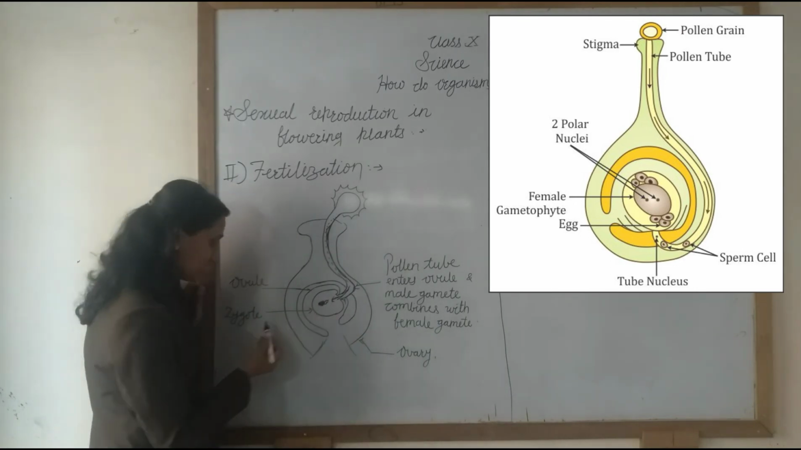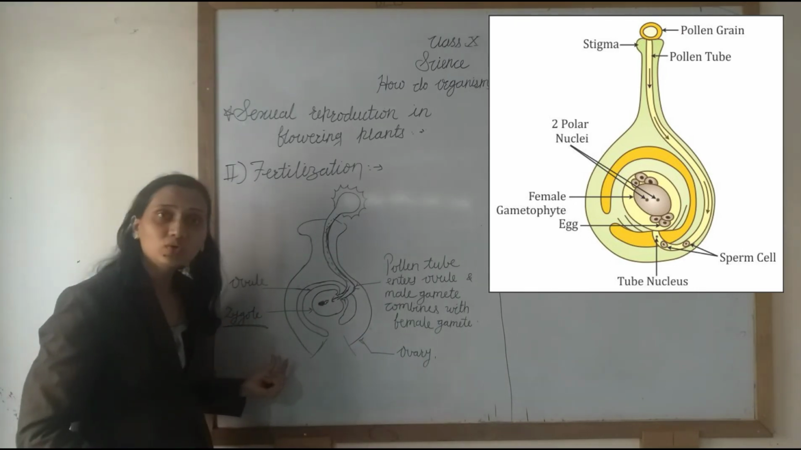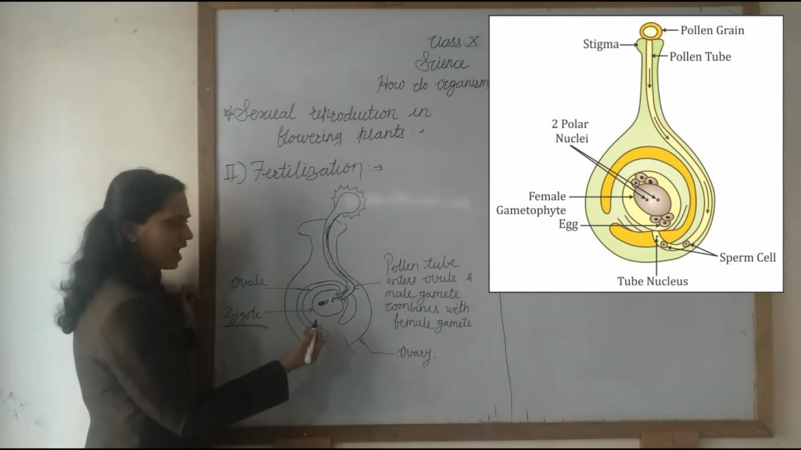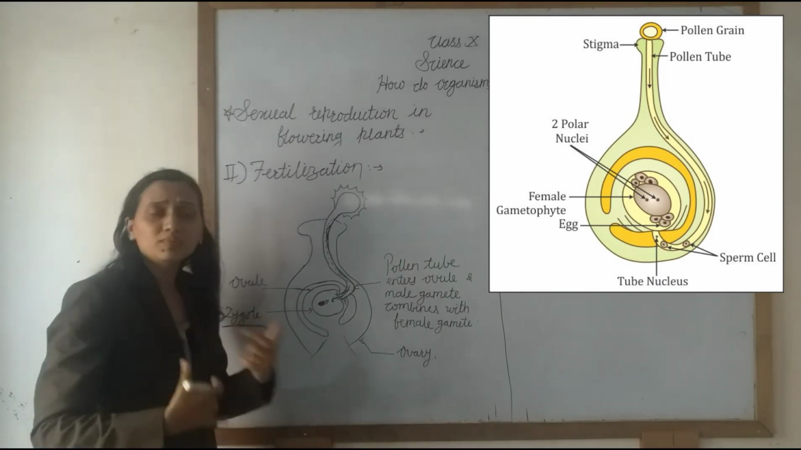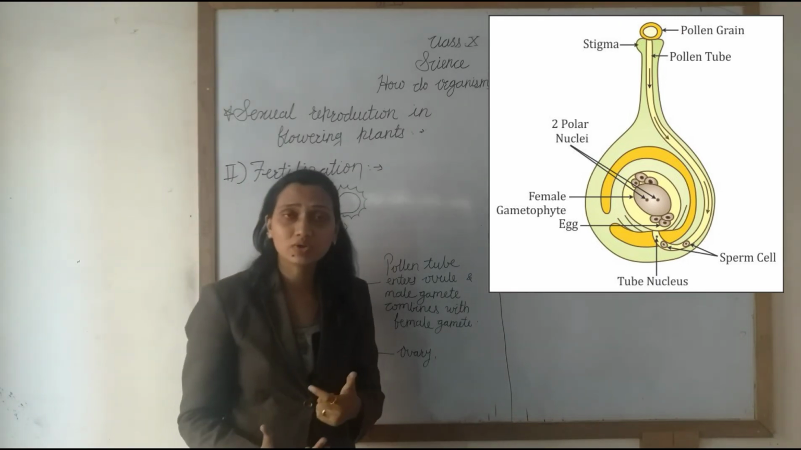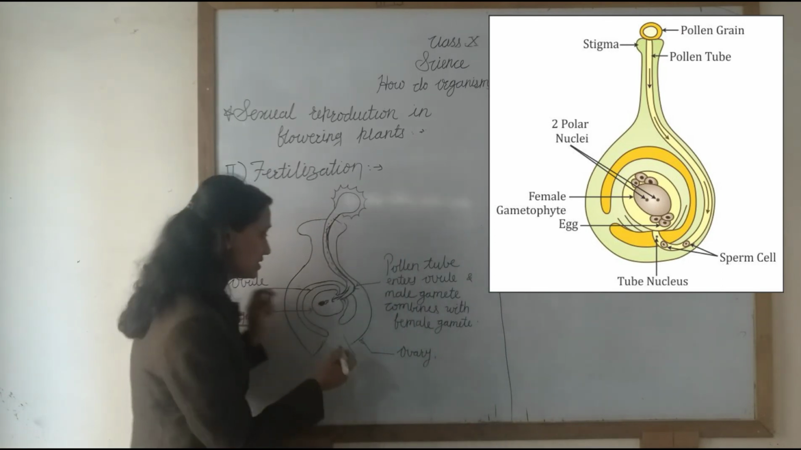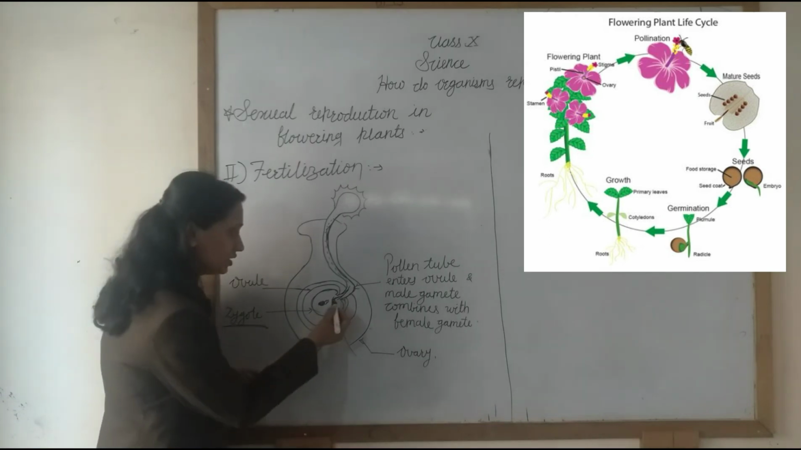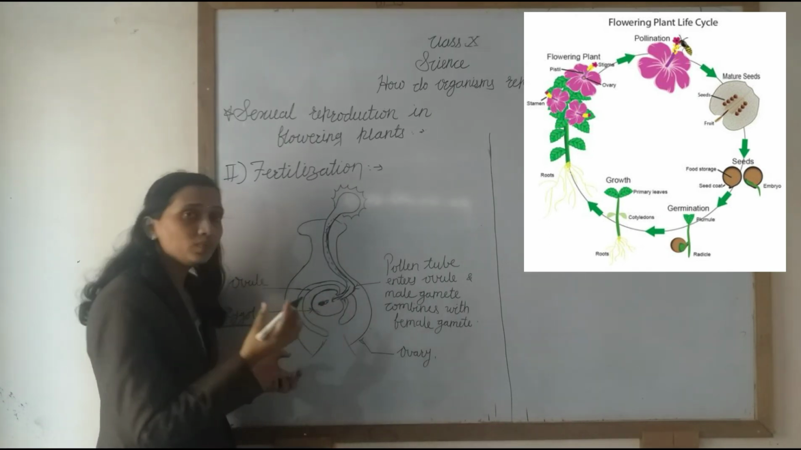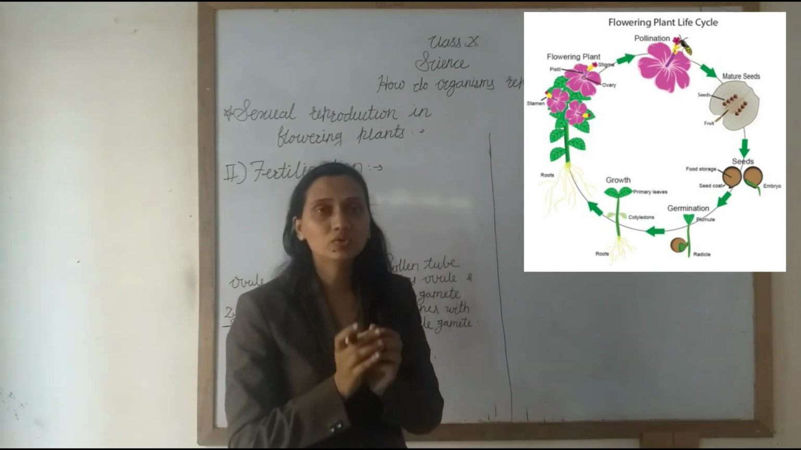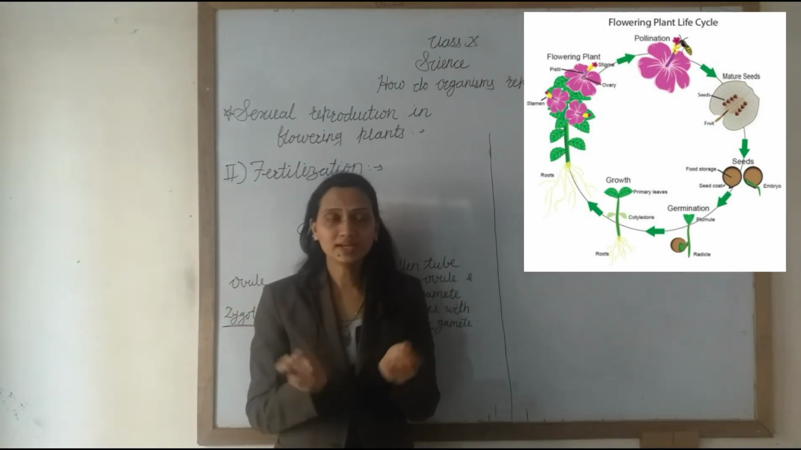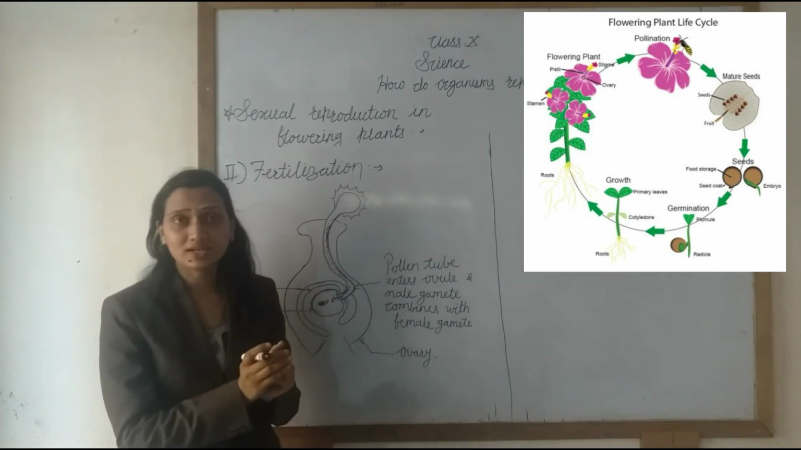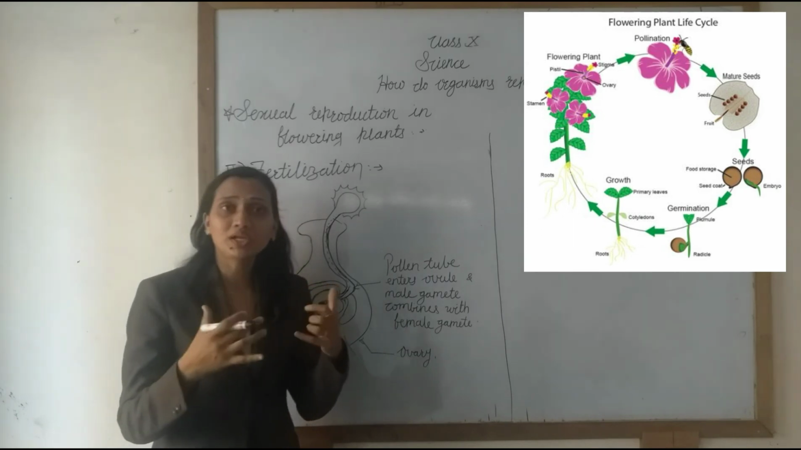After fertilization, the zygote is formed. The zygote is a single cell. Then this zygote divides several times and forms the embryo inside that ovule. Then the ovule forms a tough covering around it, and inside it the fertilized ovum is present. It forms the embryo, and then slowly it develops.